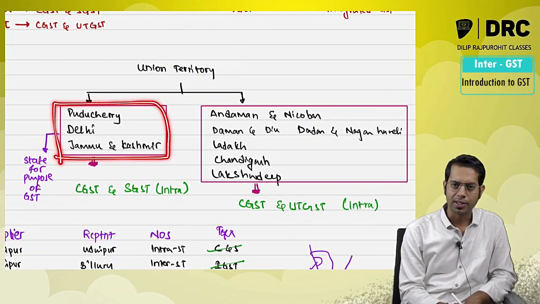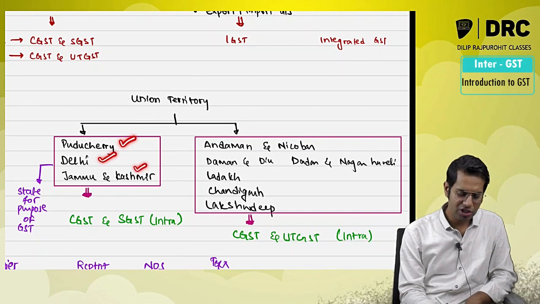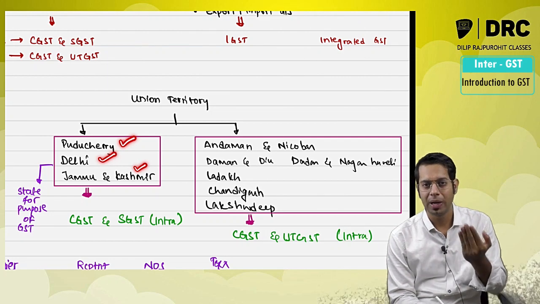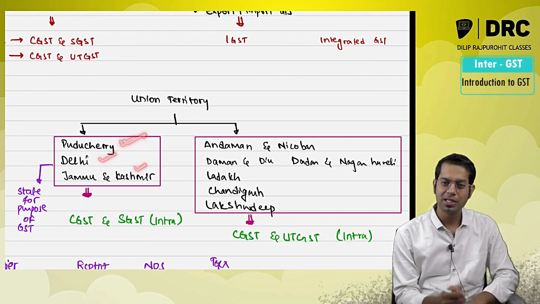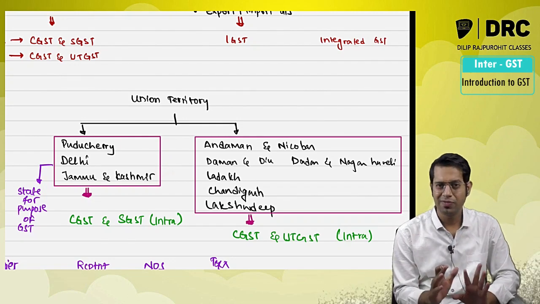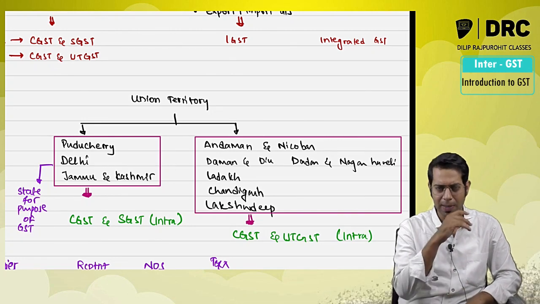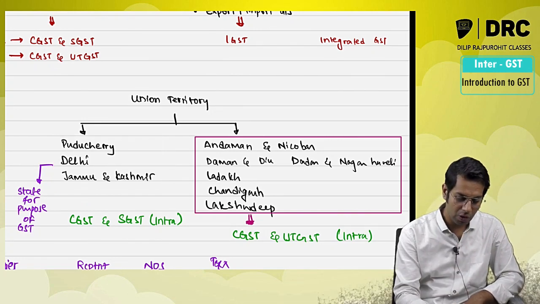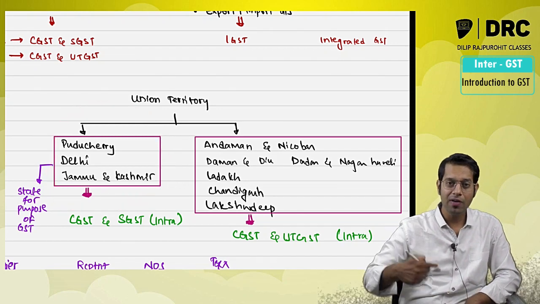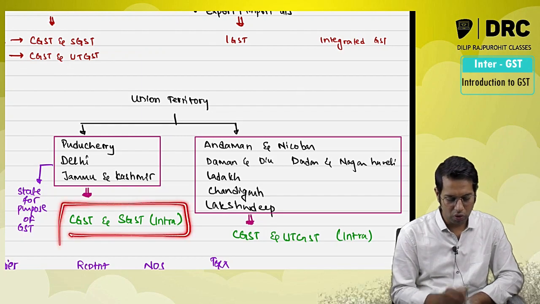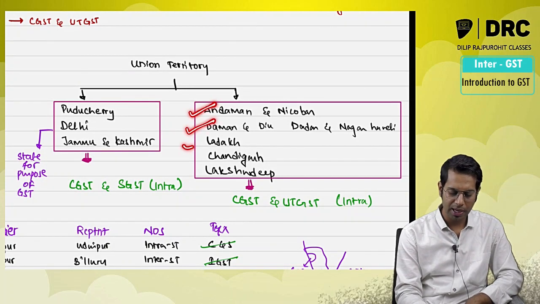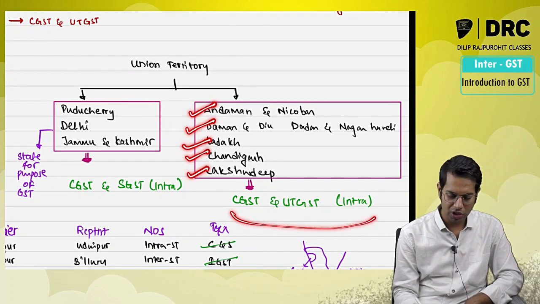But these 3 union territories, which are Puducherry, Delhi and Jammu and Kashmir, can make their own government over there. Delhi has a government, AAP government, Arvind Kejriwal. Puducherry has its own government, Rangaswamy is the chief minister over there. Jammu and Kashmir, as of now, is not having a government, but they can make their own government. So for the purpose of GST law, though these three are union territories, they will be called what, sir? State. So whenever you make an intrastate supply in these union territories, you are going to pay CGST and SGST.